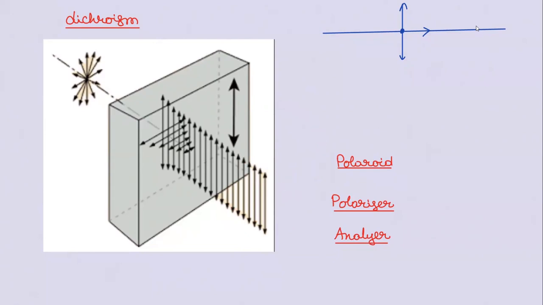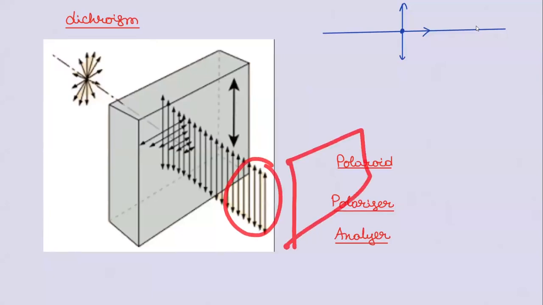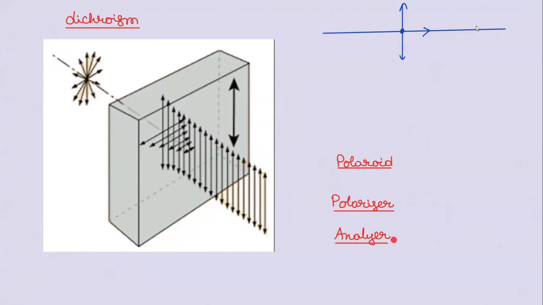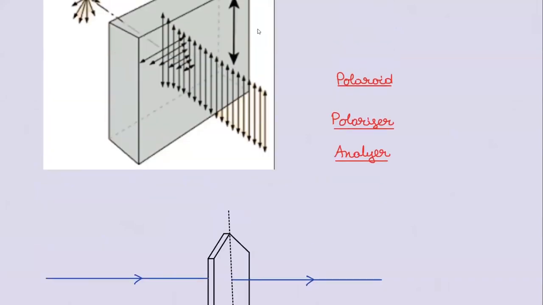In that way, if you rotate and conclude, yes, this is plane polarized light, at that position the device is called an analyzer. Polarizer and analyzer are both the same device. But where you use it as a polarizer, from unpolarized light you are producing plane polarized light. Now, after this, to check whether this light ray is polarized or not, you use it a second time, rotating and checking. Polarizer, analyzer.